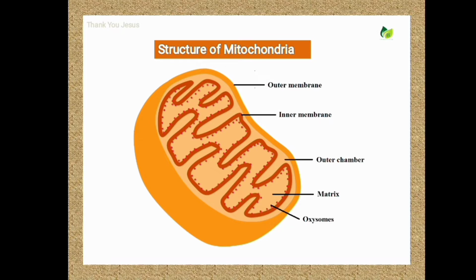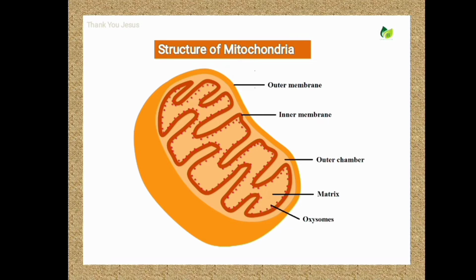The mitochondria are covered by two unit membranes, namely an outer membrane and inner membrane. You can see the parts carefully in the picture. The two membranes are separated by a space that is called the outer chamber or perimitochondrial space. It is responsible for oxidative phosphorylation. The central space of mitochondria is called the inner chamber, also called the matrix. You can see the matrix in the diagram.